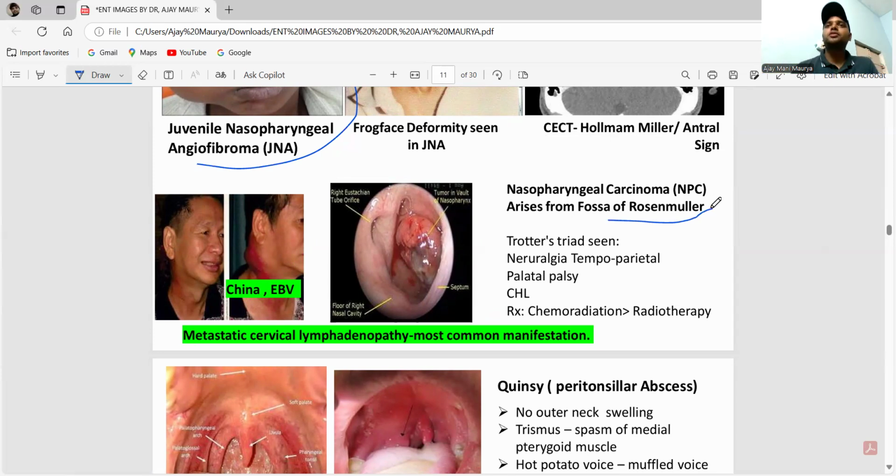Fossa of Rosenmüller. You can see, guys, for this you have to remember this type of disease is most common in China. It is associated with the EBV virus, Epstein-Barr virus. Okay, now you will see Trotter's triad here. Trotter's triad is neuralgia or temporoparietal pain, palatal palsy, and conductive hearing loss. Okay, now remember one thing here: metastatic cervical lymphadenopathy is the most common manifestation in NPC. The treatment is chemoradiation, then you have to do radiotherapy.